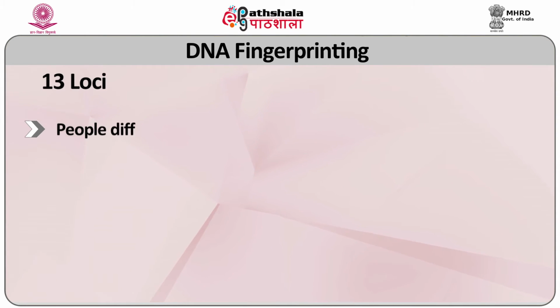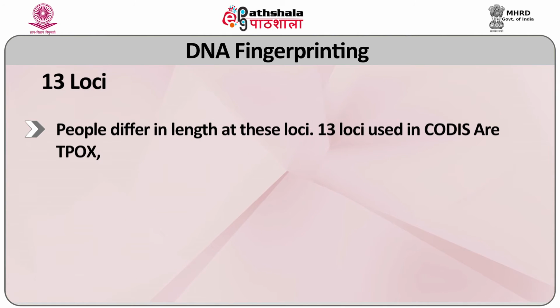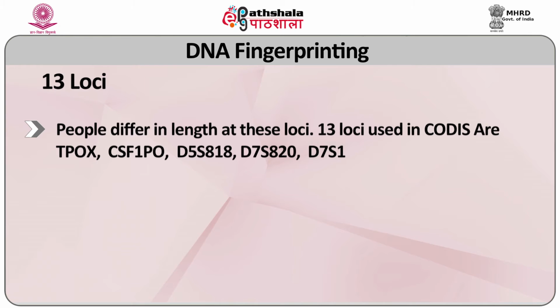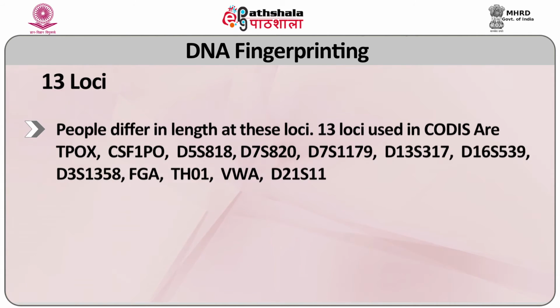People differ in the length at these loci. The 13 loci used in CODIS are TPOX, CSF1PO, D5S818, D7S820, D7S1179, D1S317, D16S539, D3S1358, FGA, TH01, VWA, D21S11 and D18S51.